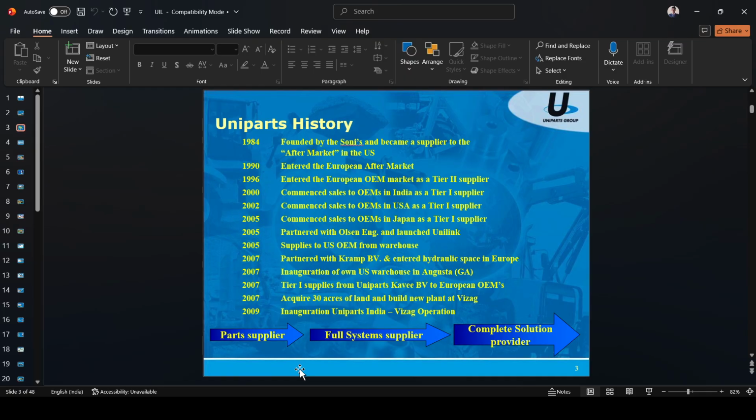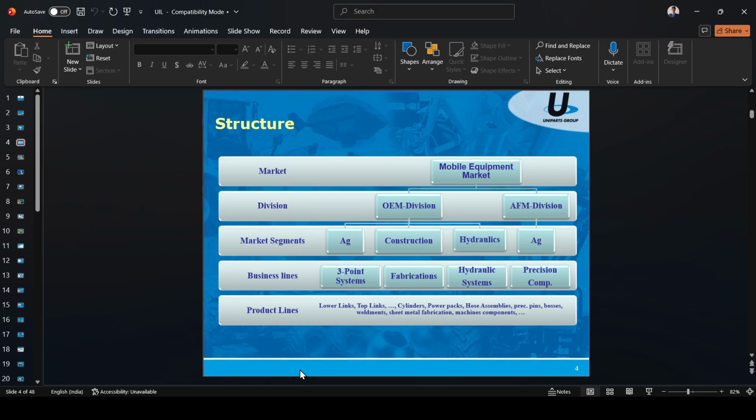Uniparts history. So many histories are there. How it developed step by step, you can read about that history. And this one is the market structure. Mobile equipment market.